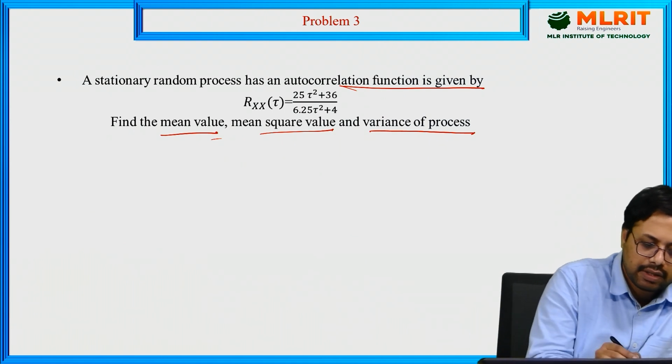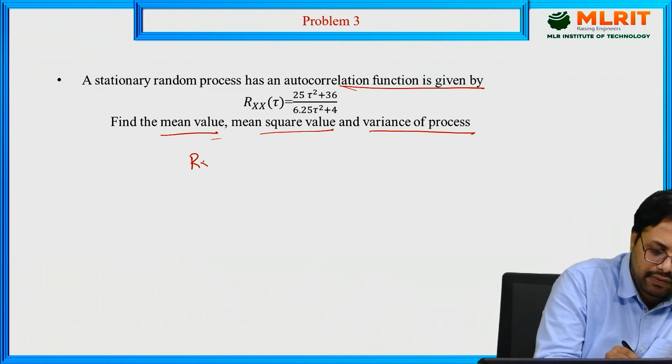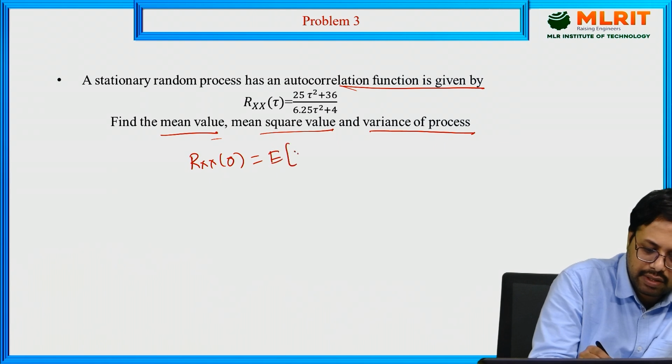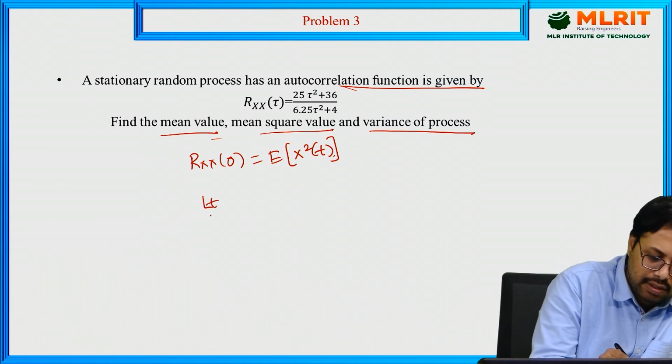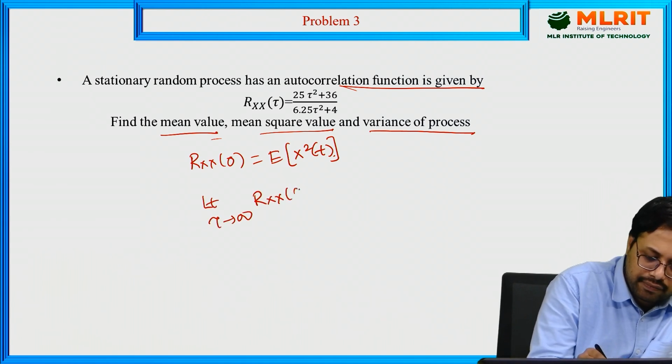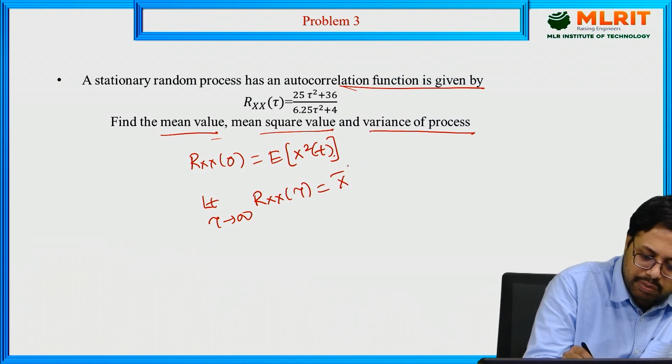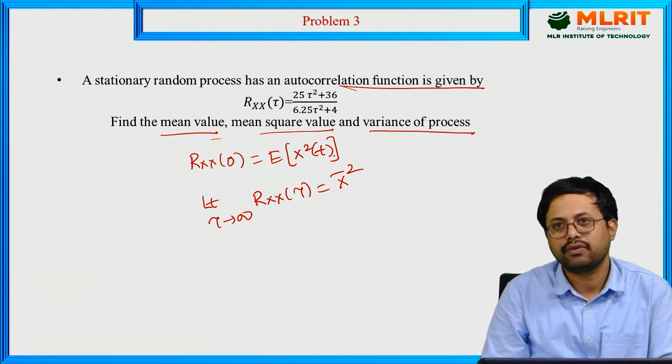Now, you can check it. Rxx(0) is equal to the expectation of X²(t). This is one property. Second, the limit as τ tends to infinity of Rxx(τ) is equal to X̄², the square of the mean. This is another property.